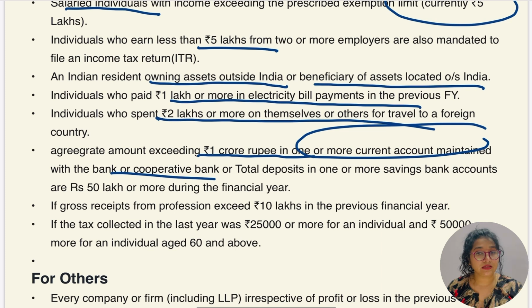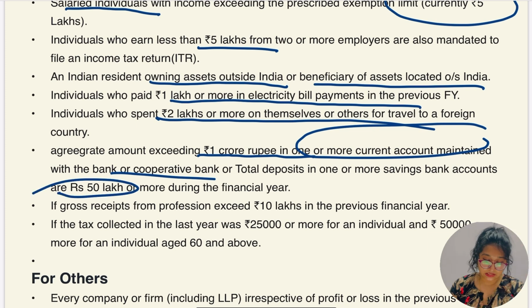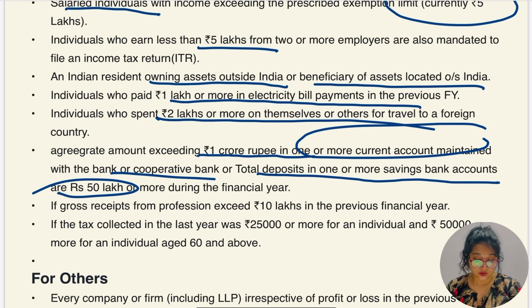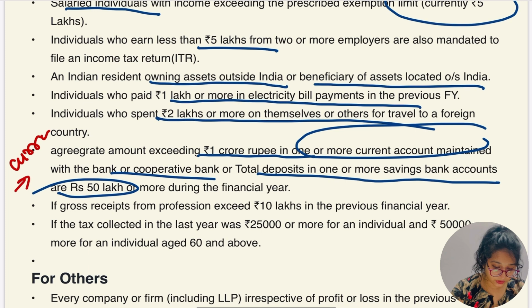If it exceeds 1 crore rupees in aggregate, I'm talking about the aggregate, then the person has to file the return compulsorily. Is there any limit for a saving account? Yes, for a saving account the limit is 50 lakh. Total deposit in one or more saving accounts is 50 lakh. So for the current account it is 1 crore, and for the saving account it is 50 lakh. Hope this part was clear to you.